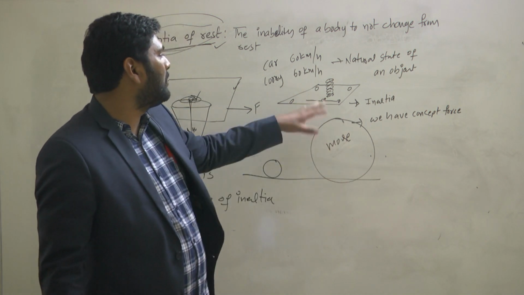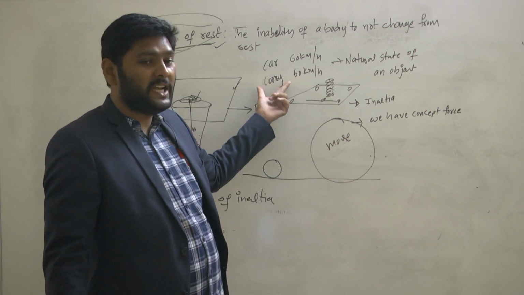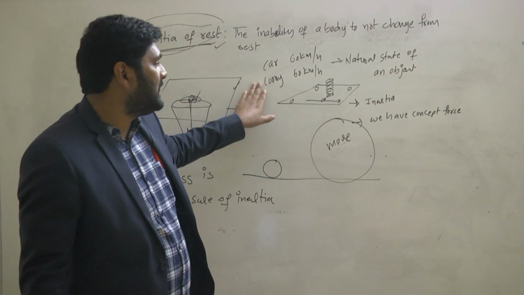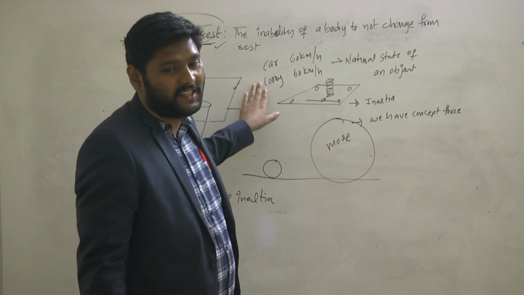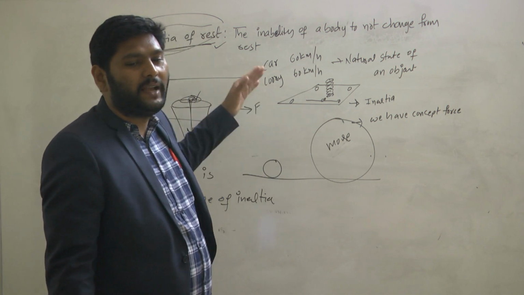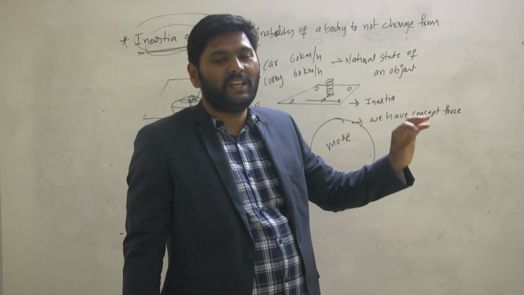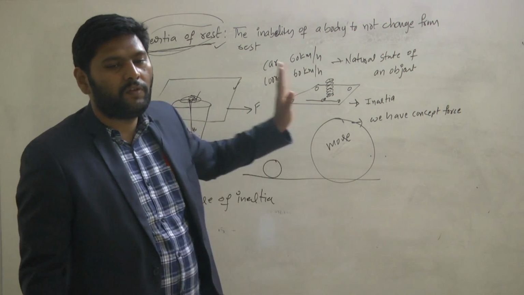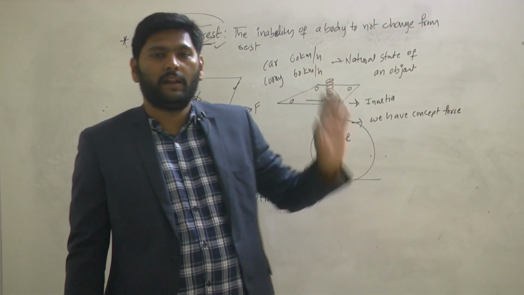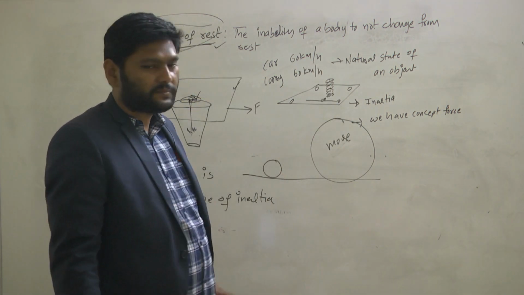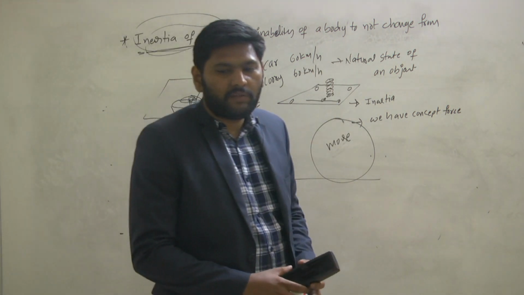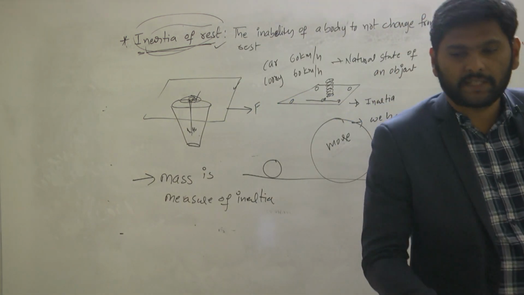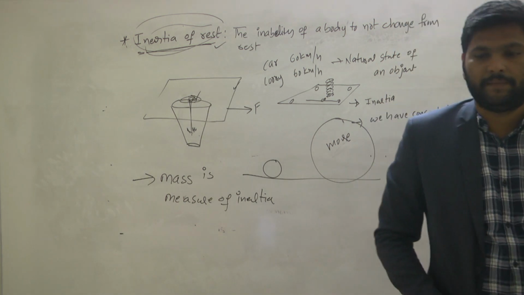Very good. When it has more mass, the lorry has more inertia. Can you tell me what type of inertia the lorry has? Inertia of motion. Very good, because they are in motion, the two have inertia of motion. Among the two, we need to apply more force to stop the lorry compared to the car. This is an example of inertia, and this is today's concept about Newton's first law.